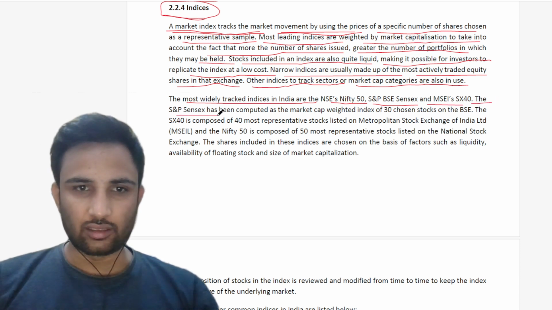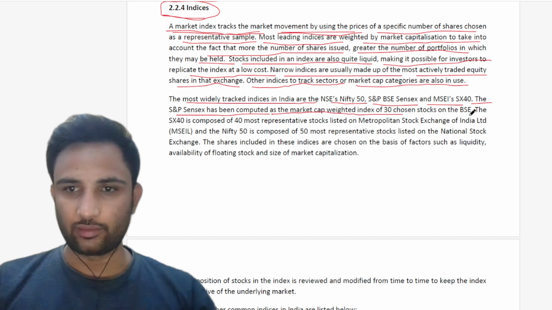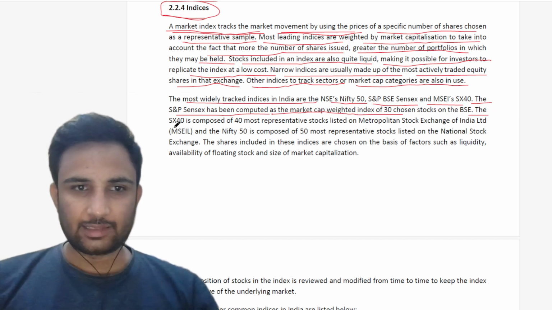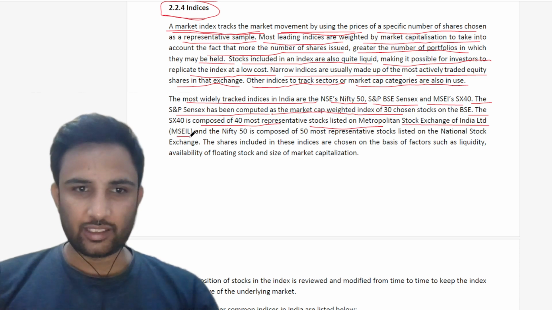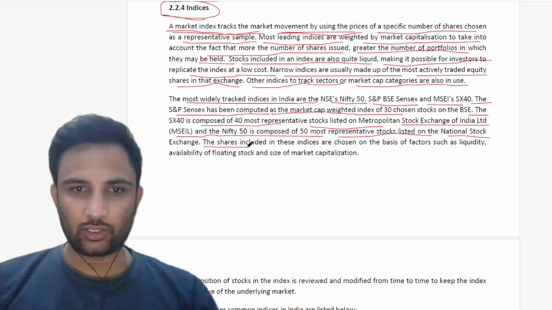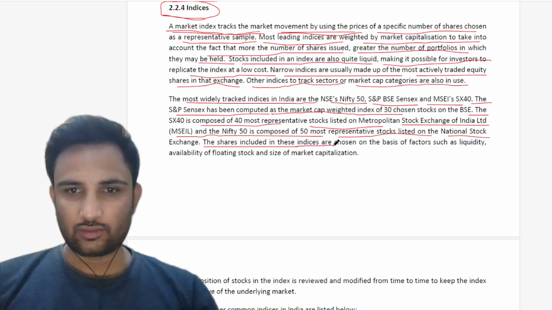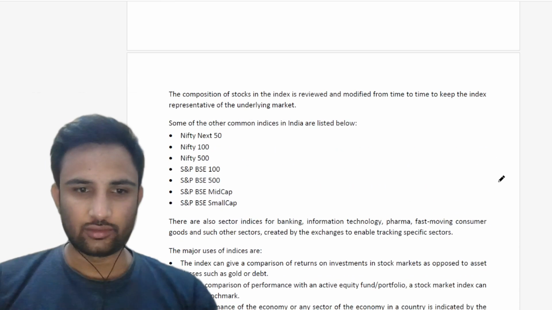The S&P Sensex has been computed as the market cap weighted index of 30 stocks from the BSE. The SX 40 is composed of 40 most representative stocks listed on Metropolitan Stock Exchange of India Limited, MSEI, and the Nifty 50 is composed of 50 most representative stocks listed on the National Stock Exchange. The shares included in these indices are chosen on the basis of factors such as liquidity, availability of floating stock, and size of market capitalization.